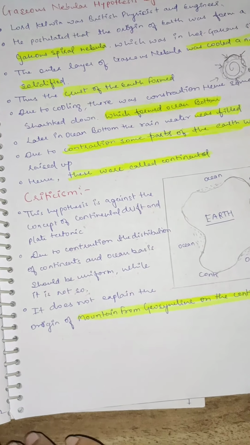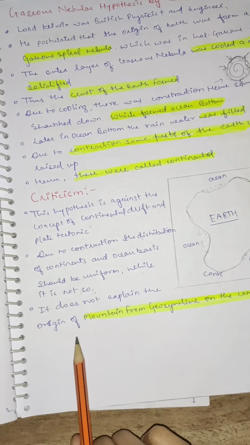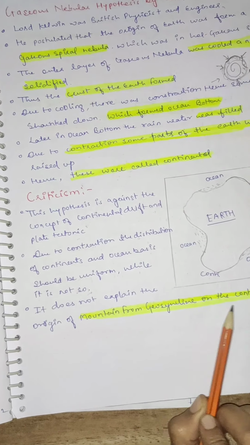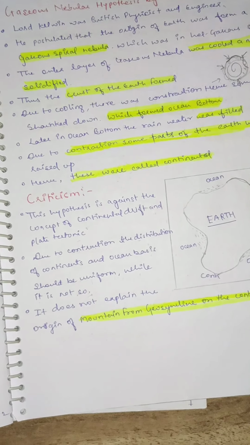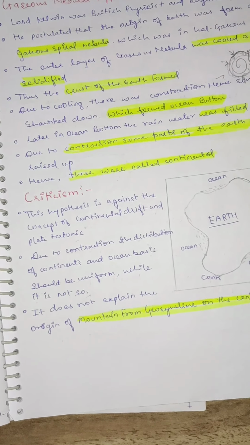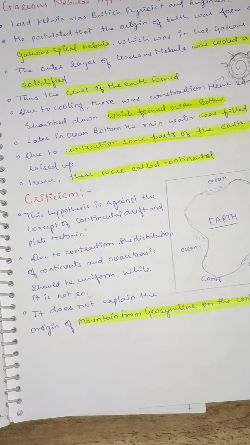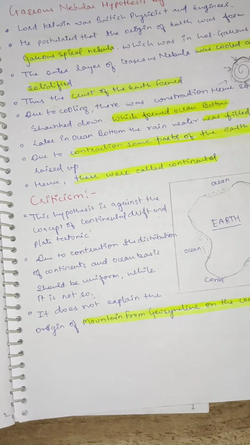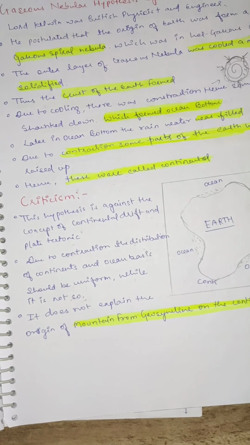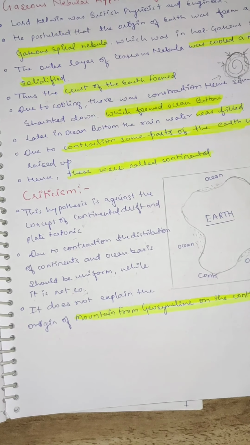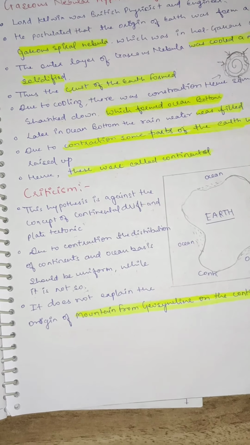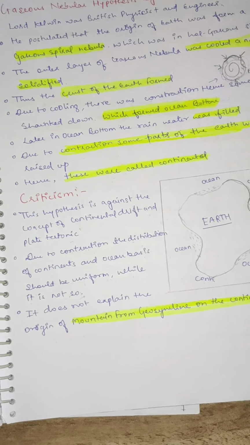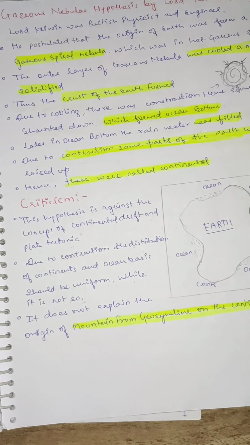The third criticism is that it does not explain the origin of mountains from geosynclines on the continent. Kelvin was the beginner, so he gave his hypothesis just to tell us how the continents and oceans were made or evolved, but he doesn't explain anything about how the mountains evolved.